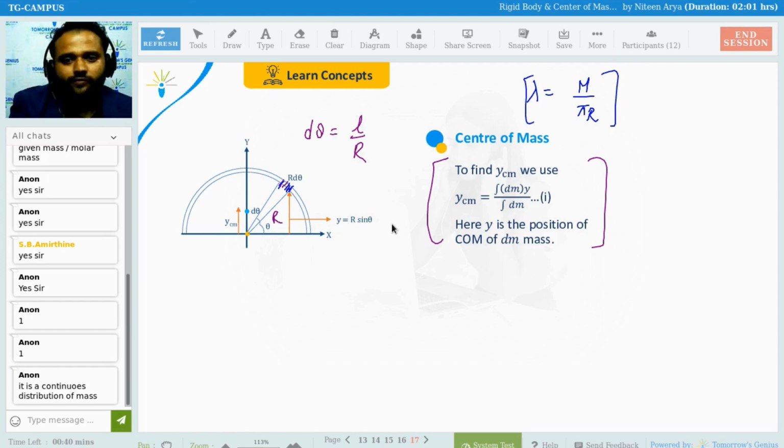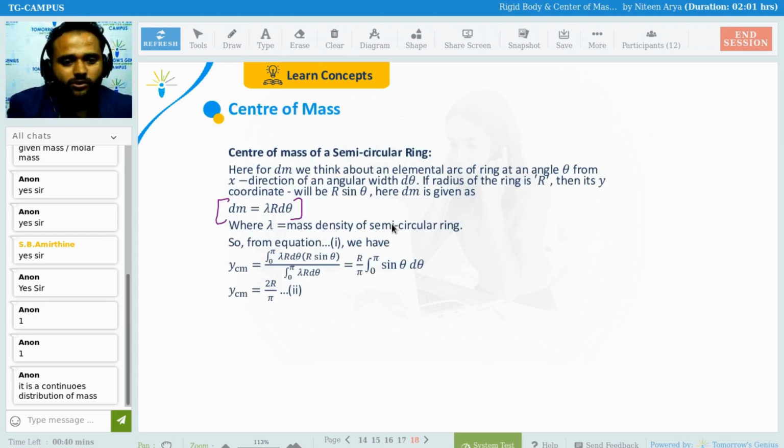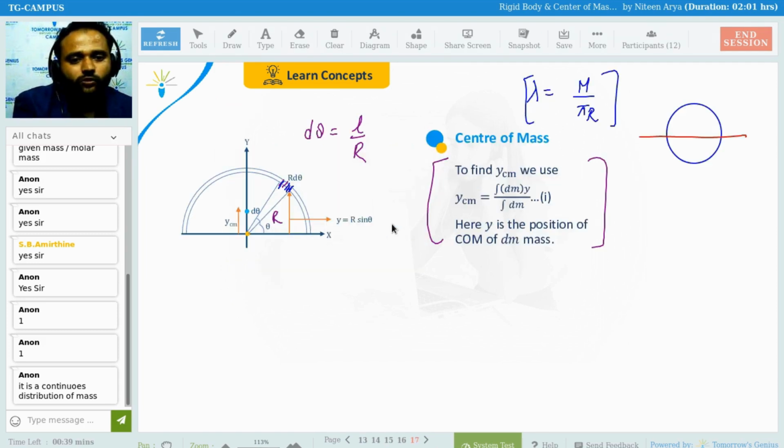Clear? What I am doing here: for a circle I have length 2 pi r. For a semicircle I have length how much? Pi r. Clear? So this is mass per unit length. So for an element at angle theta from the x direction, of angular width d theta, if the radius of the ring is r, then its y coordinate will be r sine theta, and dm is rho r d theta. Rho is the mass density of the semicircular ring. From equation first, we have y center of mass with limits 0 to pi. Why 0 to pi? Because the angle is going to be rotated from 0 to pi only.